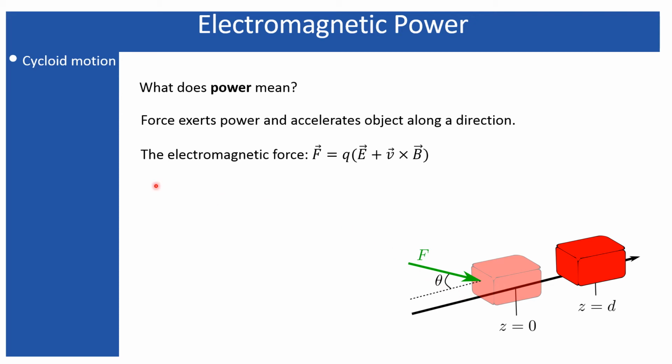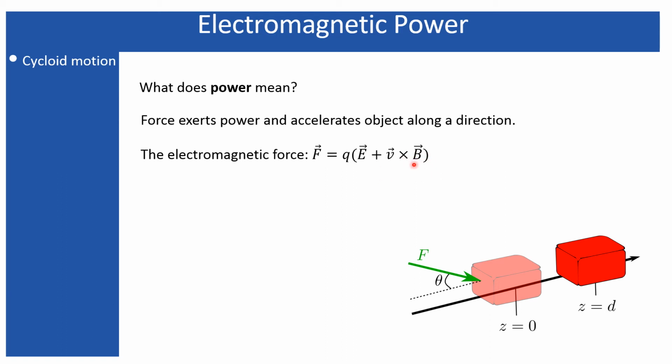Similarly, if you consider the electromagnetic force, the expression for it is called the Lorentz force equation, where the force due to the electric field is simply represented by q, the charge, times the electric field, while the force due to the magnetic field includes the charge, the speed or velocity of the charge, and the cross product along with the magnetic field itself.